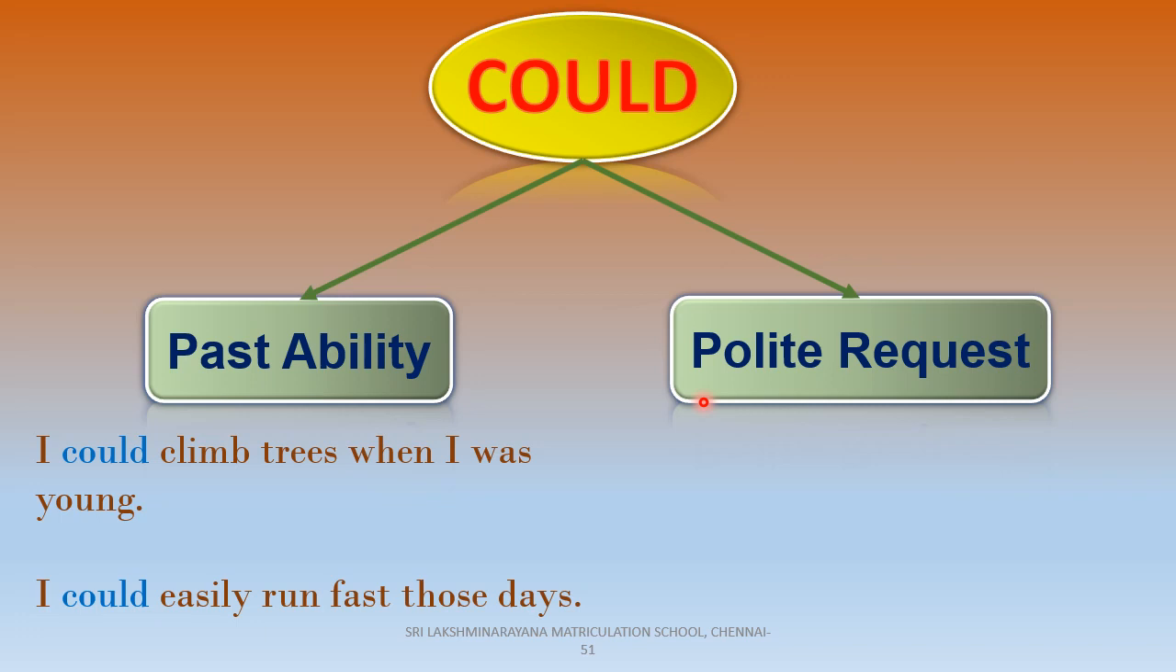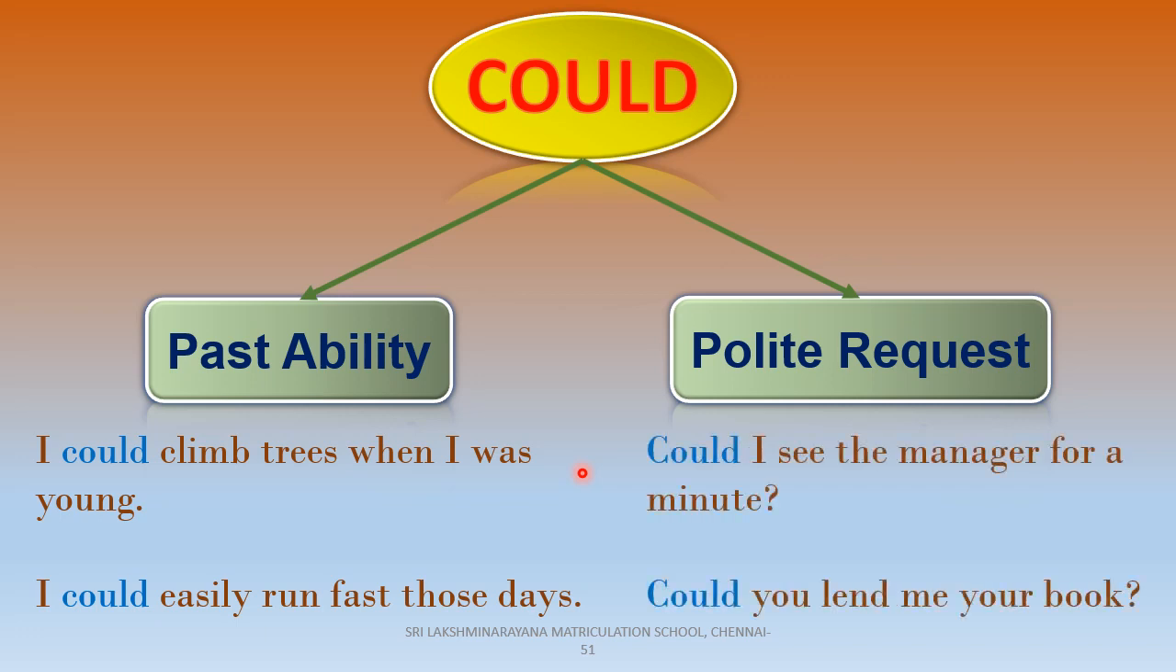We already saw that can is used to express the feeling of request. Here the modal verb could expresses the request even more politely. Observe these examples, children. Could I see the manager for a minute? Could you lend me your book? Both these sentences express the feeling of request in a polite manner.